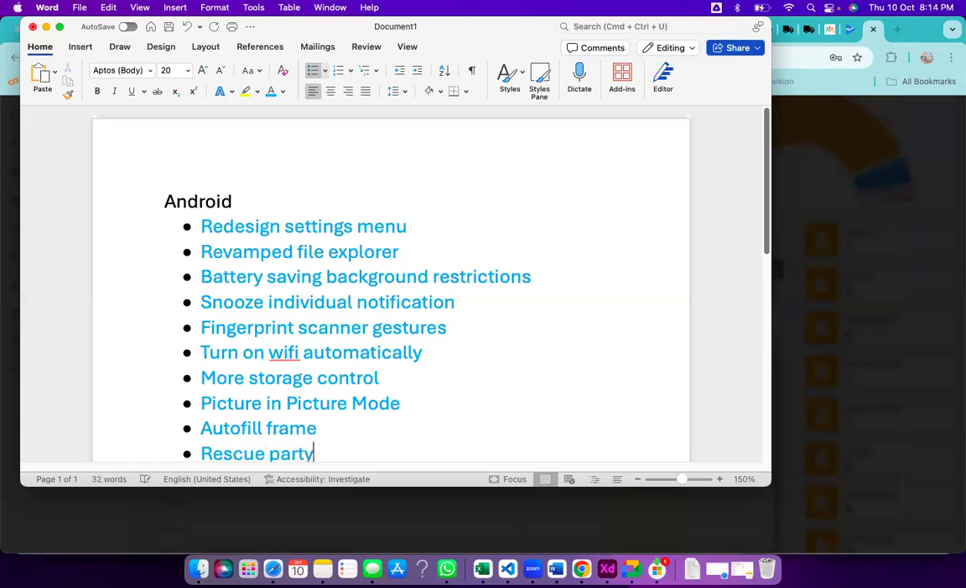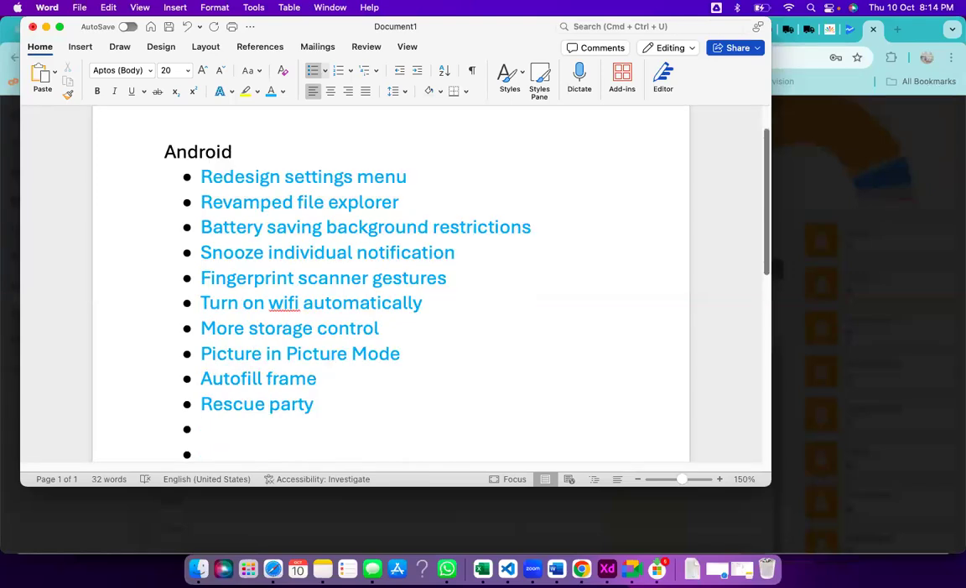So the rescue party is for fatal issues on a mobile, where it is continuously crashing and restarting. What happens while booting itself is, if it requires some things to be downloaded from the server side, it can download them, set up, and complete. It will resolve the issues to the maximum. So that is the rescue party.